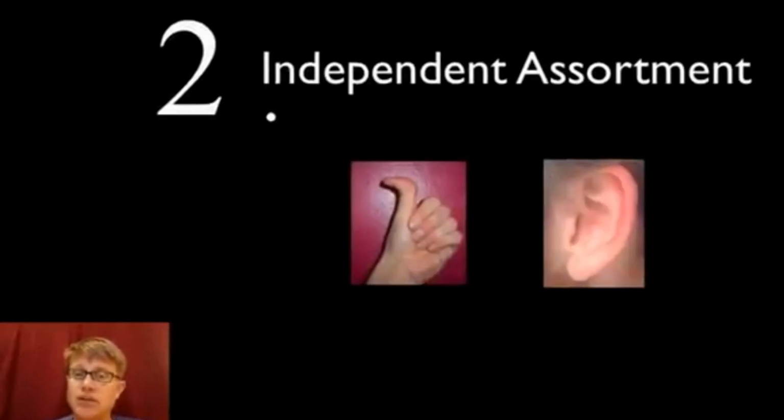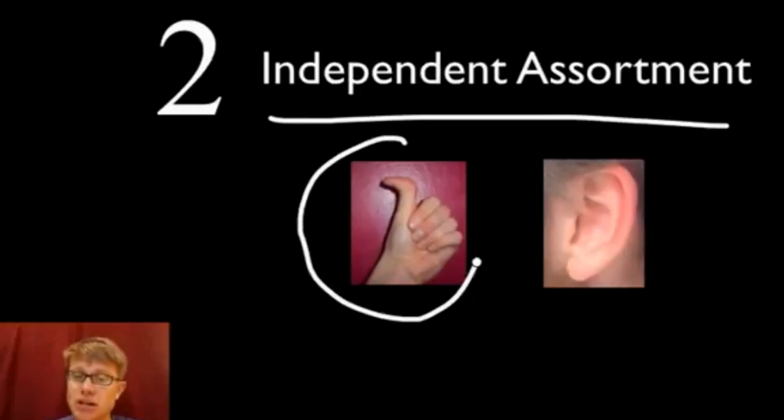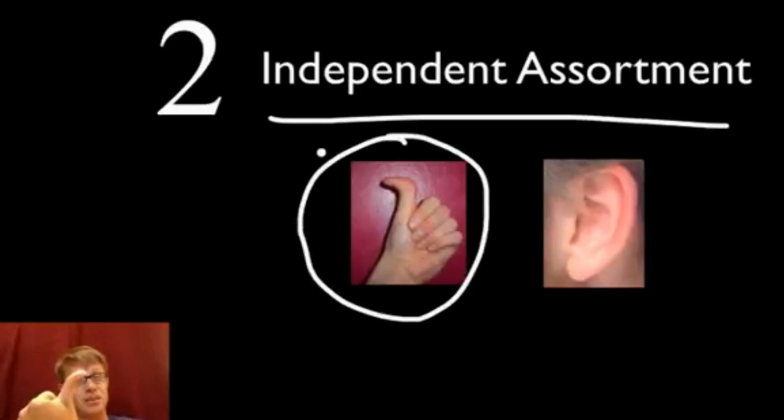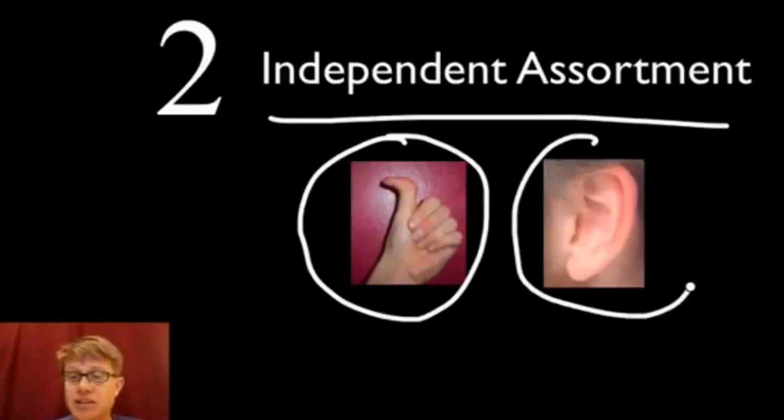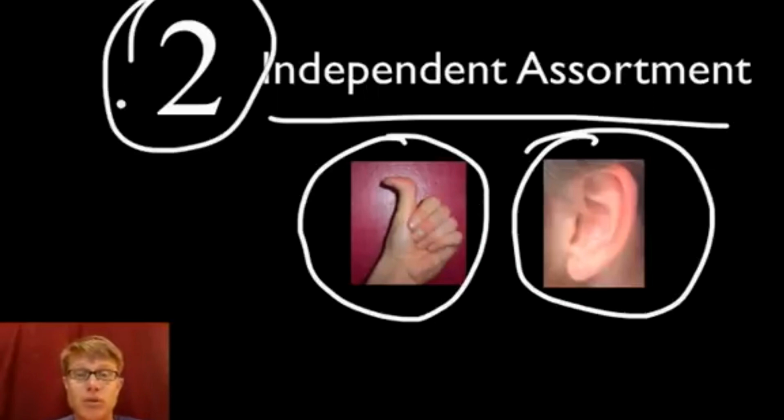The next one is the law of independent assortment. The law of independent assortment says that the gene that causes, for example, hitchhiker's thumb, which is where your thumb actually bends back, and the gene that causes an attached earlobe, so right here I've got a free earlobe, those 2 traits don't affect each other. In other words, they sort independently. And so we can work problems without mixing these 2 together. They're not going to influence one another.